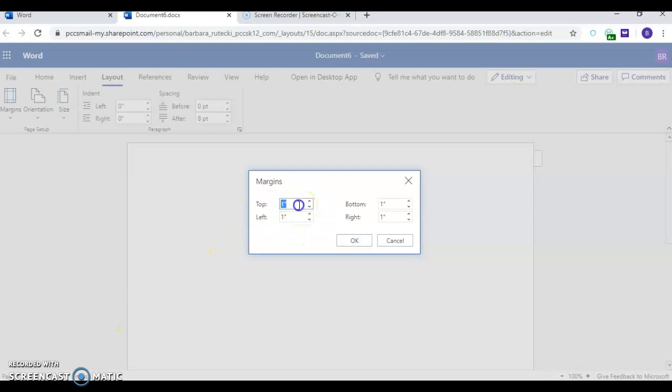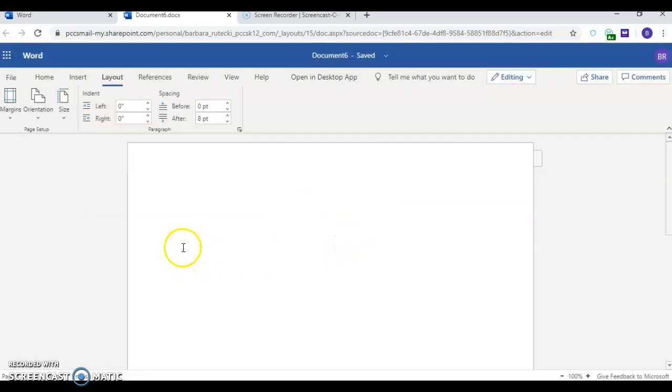So if you wanted a 2-inch top margin, you could just select that, type 2, keep the rest at 1 inch and say OK. And now you'll see your cursor has dropped down 2 inches from the top of the paper. To the right of that, you have orientation. There's just portrait and landscape, so they do allow you both of those.